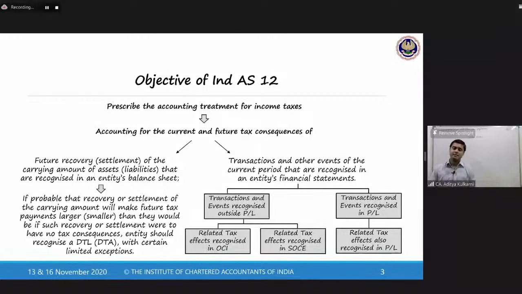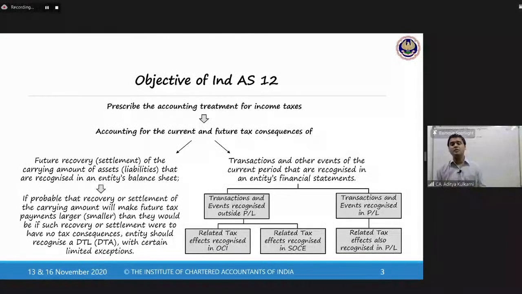Yet another example, you issue a convertible debenture. My standards on financial instruments tell me you will have to split this into an equity component and a liability component. The liability component will go to the balance sheet, whereas the equity component is directly recorded in other equity.